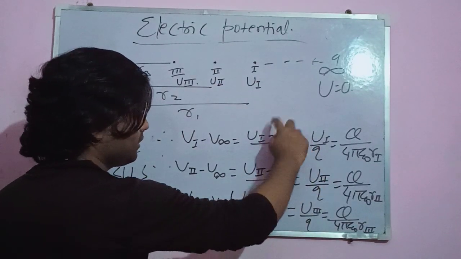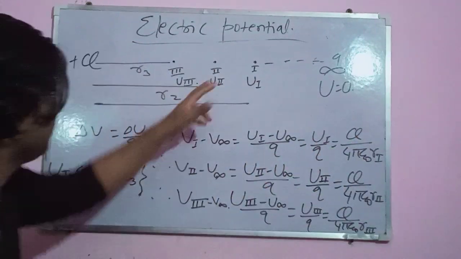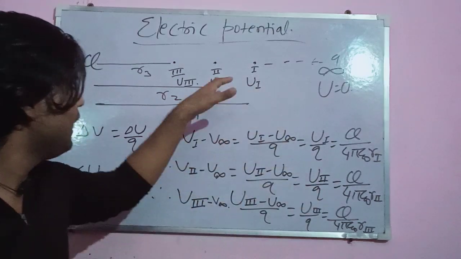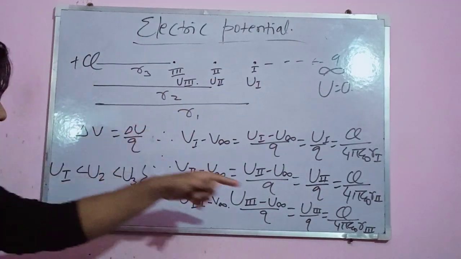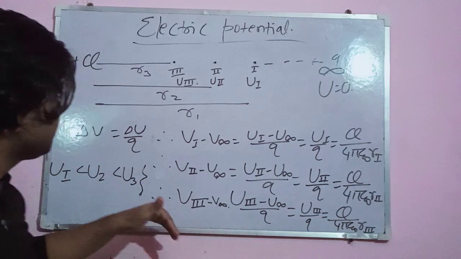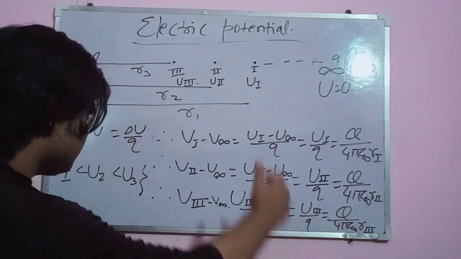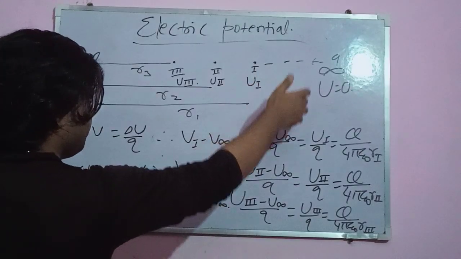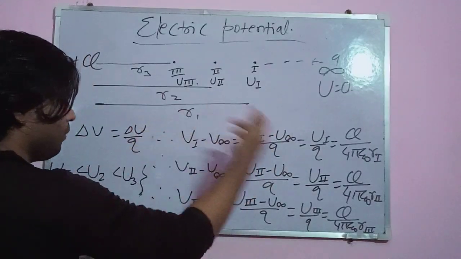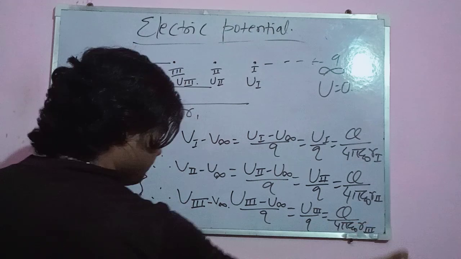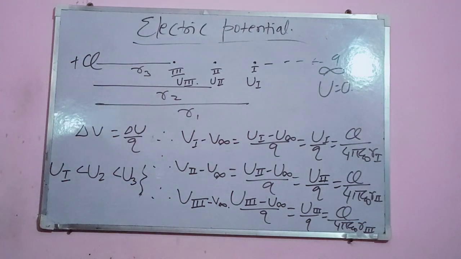Because this is 0, we get this. Similarly, for the second point we get this, and the distance of the second point from plus Q is r2. The distance of the third point from plus Q is r3. And thus I get the potential differences between the first point and infinity, second point and infinity, and third point and infinity as these three respectively. Now we can see. Wait.